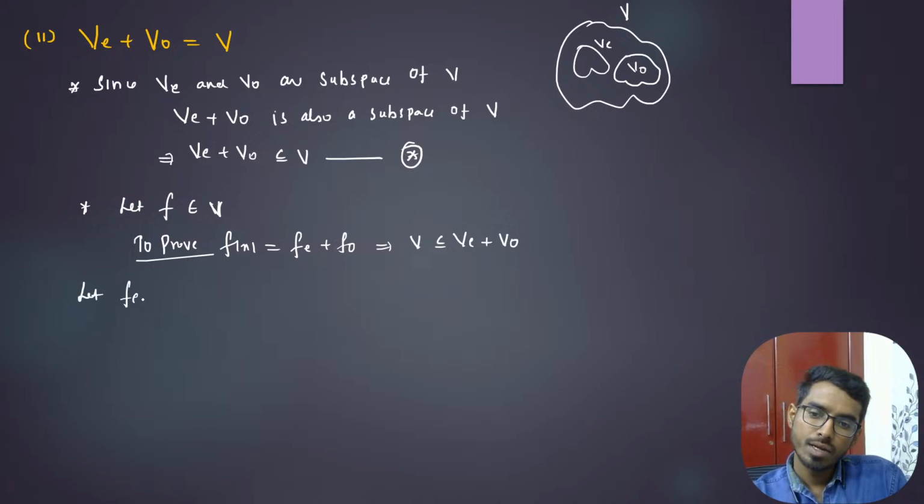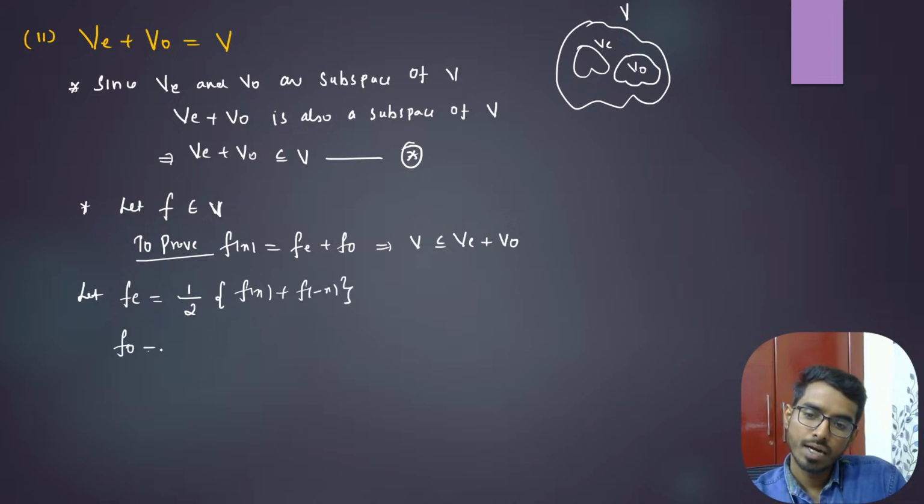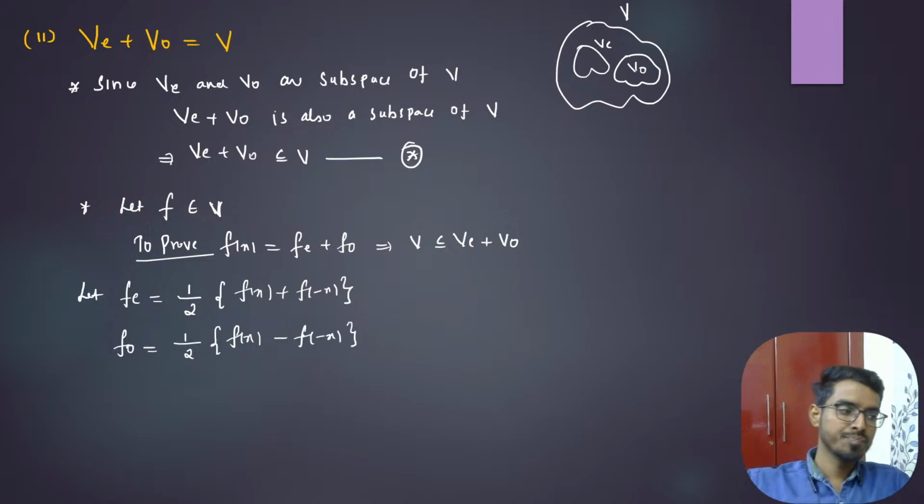So let us define fe of x to be 1 by 2 times f of x plus f of minus x, and let us define fo of x to be 1 by 2 times f of x minus f of minus x.